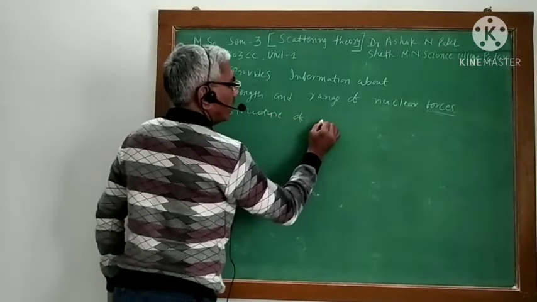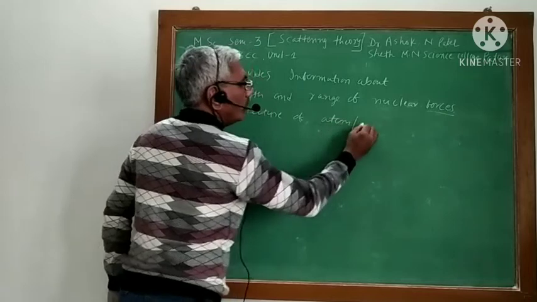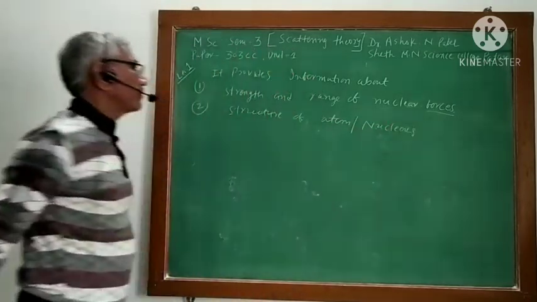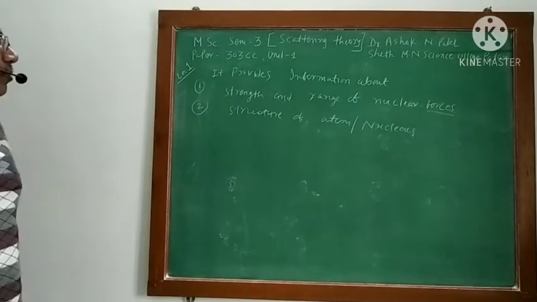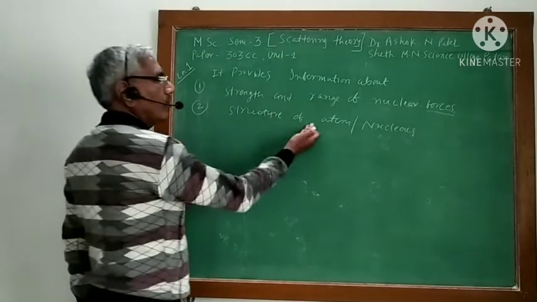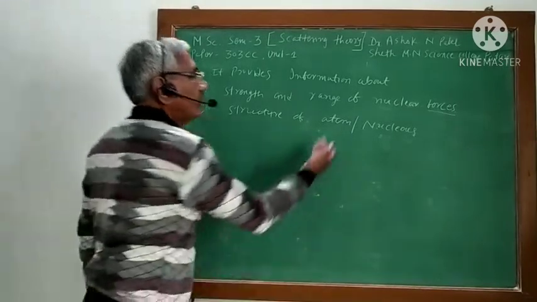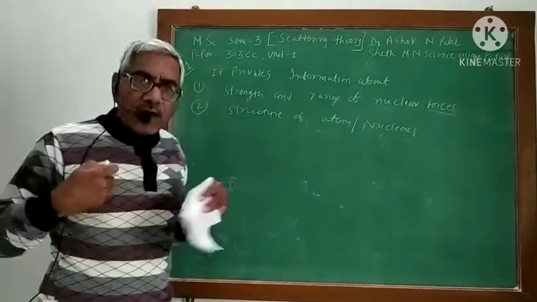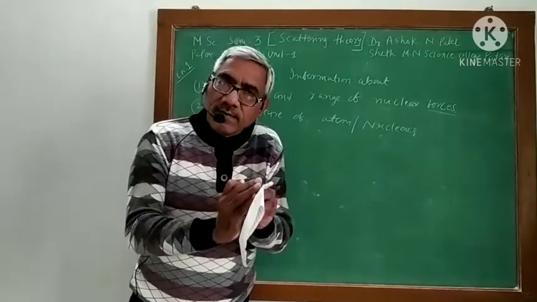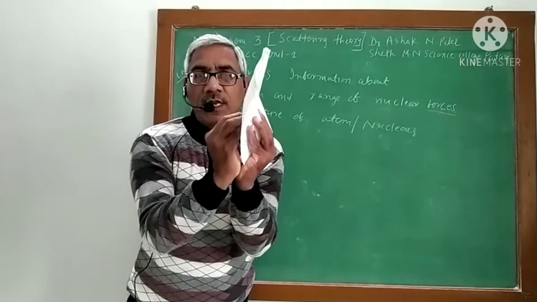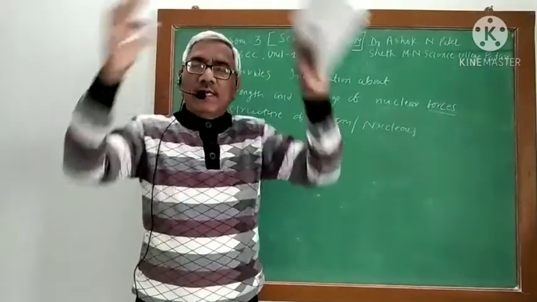Structure of atom or nucleus. I told you that from Rutherford scattering of alpha particles, you can get the idea of what the structure is. Now we know that in an atom, there are neutrons and protons at the nucleus and electrons surrounding it.